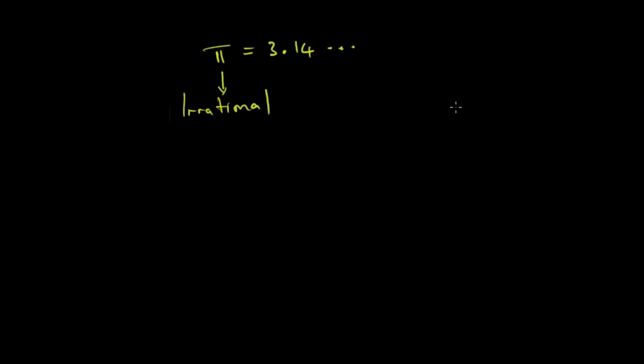But what happens here is, if we look at pi like this, we have this approximate form of pi, which is 22/7.